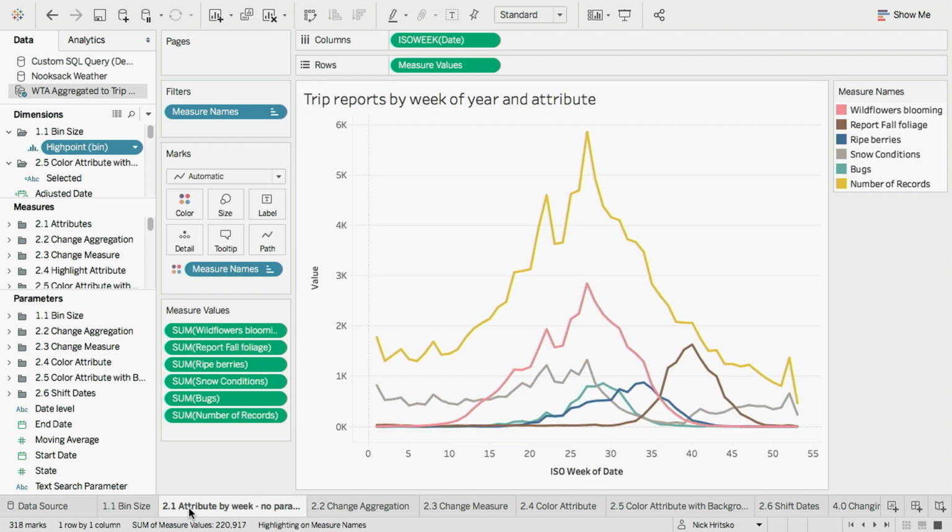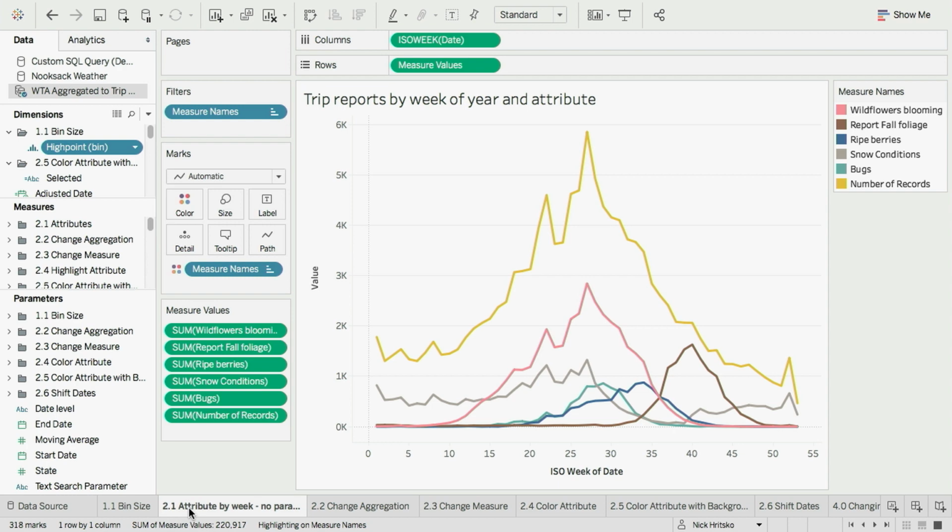Now, our next tab is looking at observations over time. So this gives you a view of how many people saw each of these attributes at any given point in time, as well as the total number of records. So Matt, why don't we do some analysis on this?